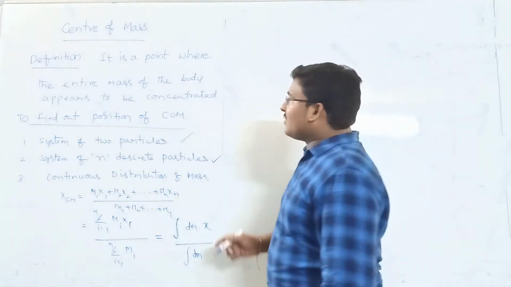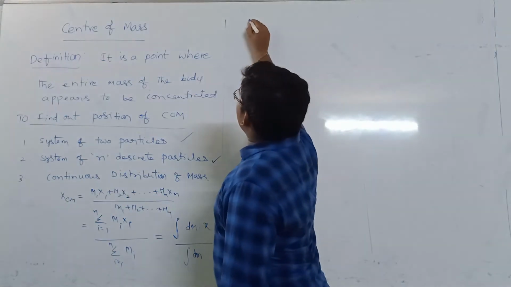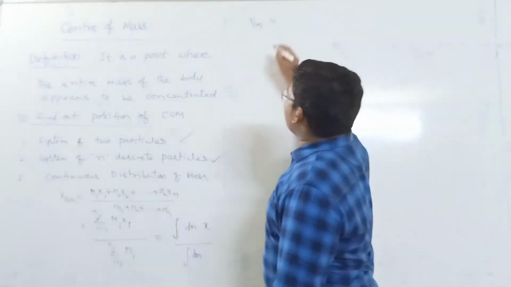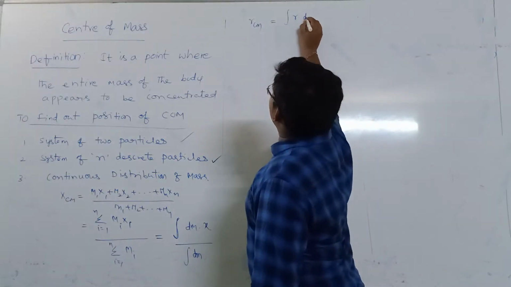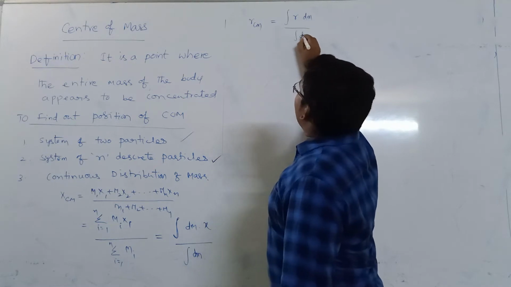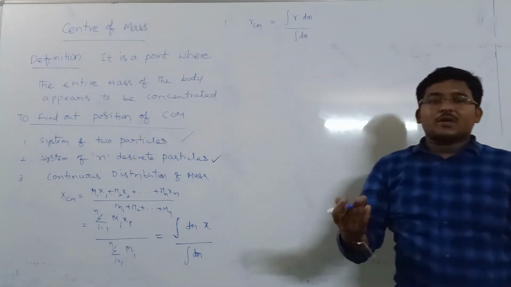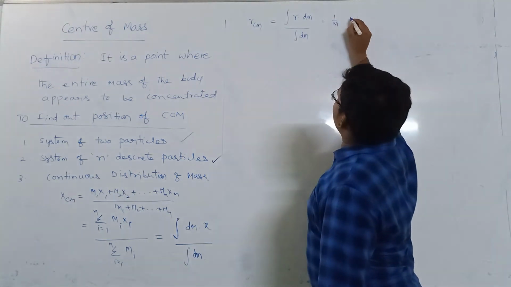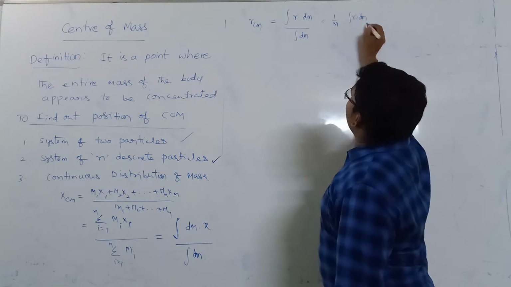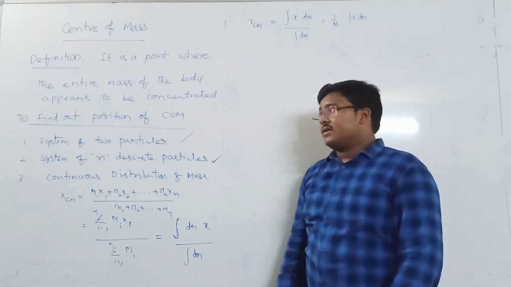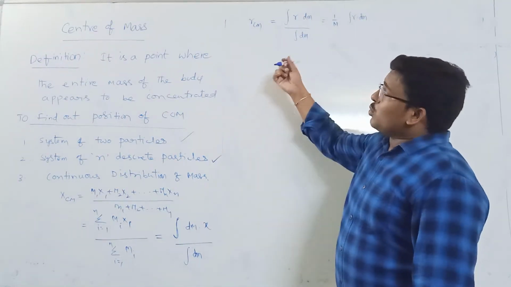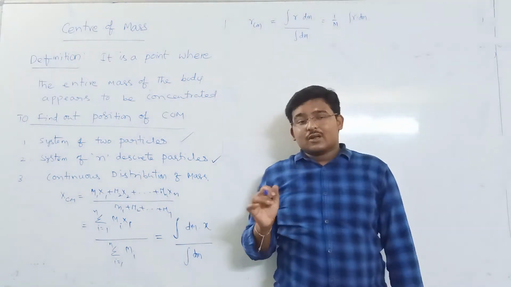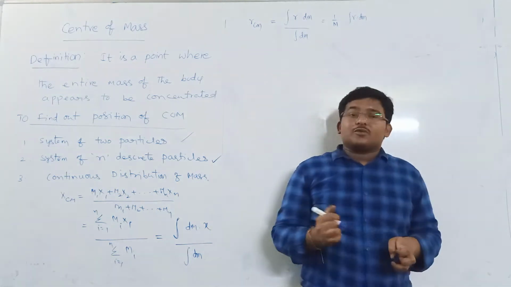With the position vector, the center of mass is equal to the integration of r dm divided by the integration of dm. The integration of dm is nothing but simply M. So sometimes you can write it as 1 by M into the integration of r dm. Okay, right. Now, how do we apply this to find the center of mass for some continuously distributed masses?